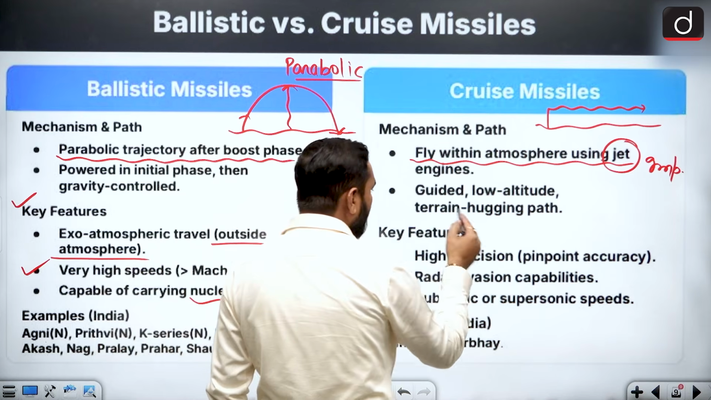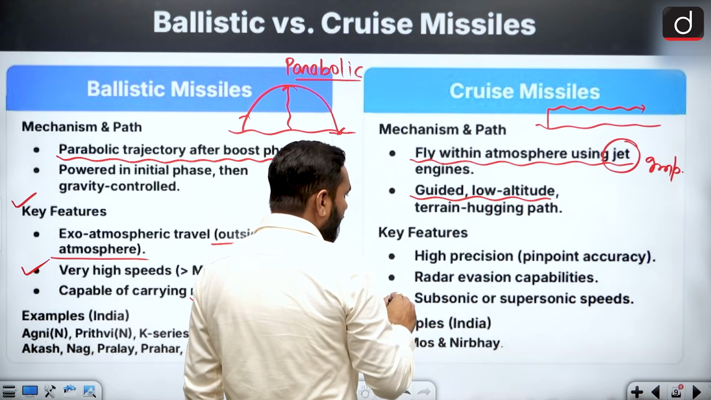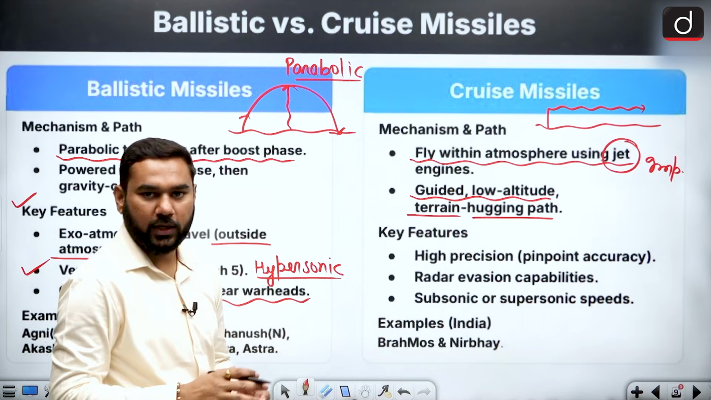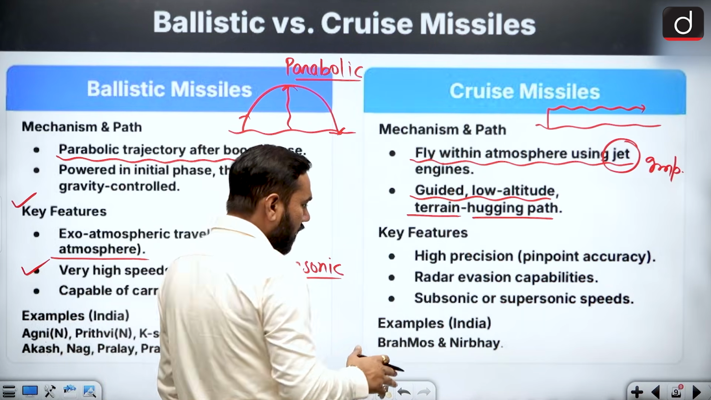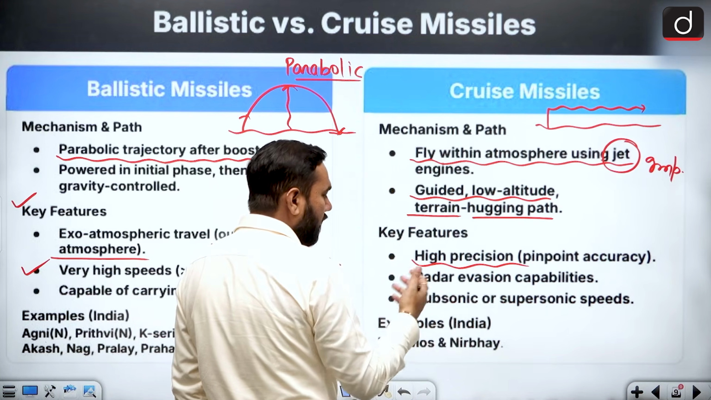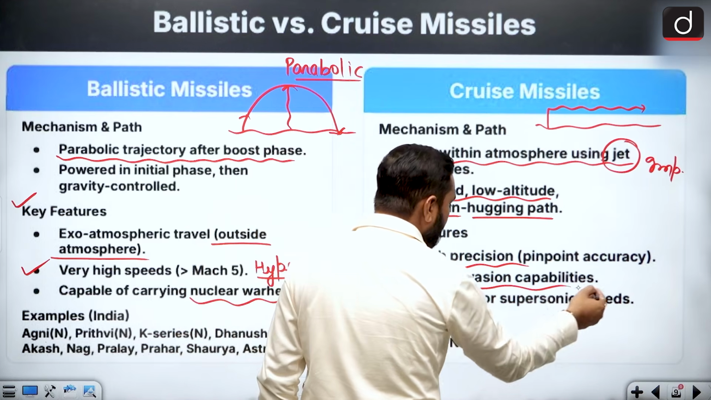This can be guided and fly at low altitude, not gaining too much height. So we can say they can be terrain hugging in the path, meaning they can change their path during the flight. But this one has very high precision. High precision, why? Because you can control it. The radar evasion capability is there.